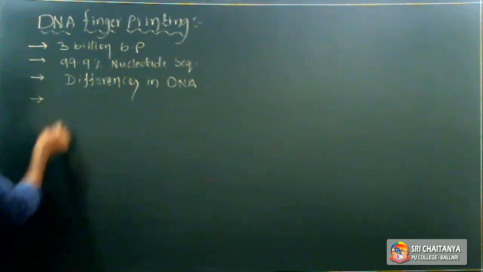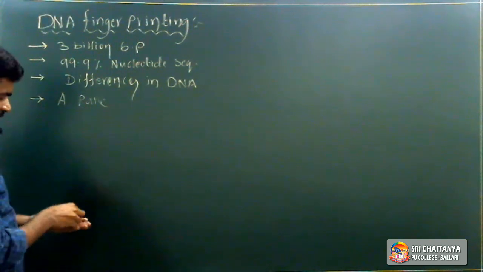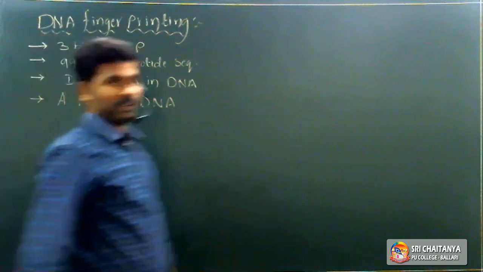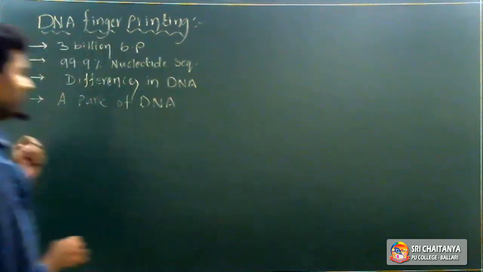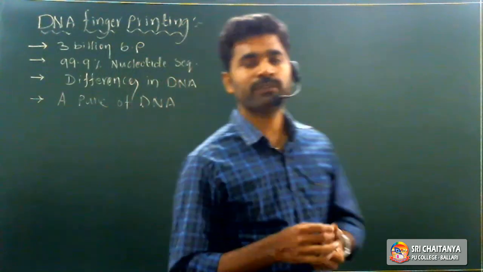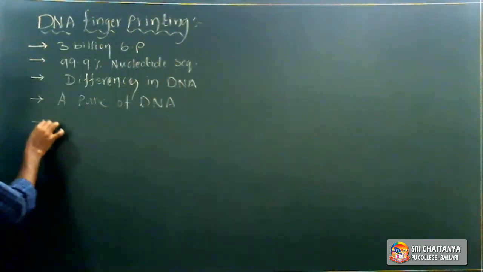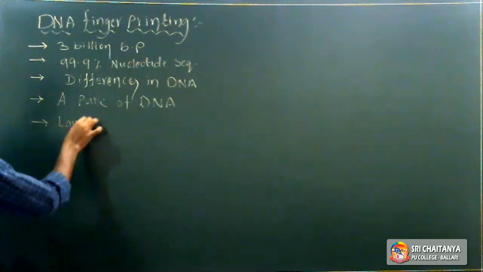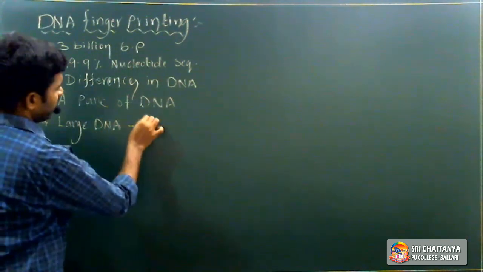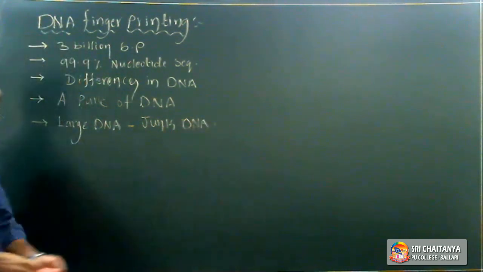Only a small part of DNA contains useful information. In the human genome there are around 2.2 meters of genetic material, but only a part of it contains useful information. What about the remaining DNA? That large amount of DNA is junk DNA.